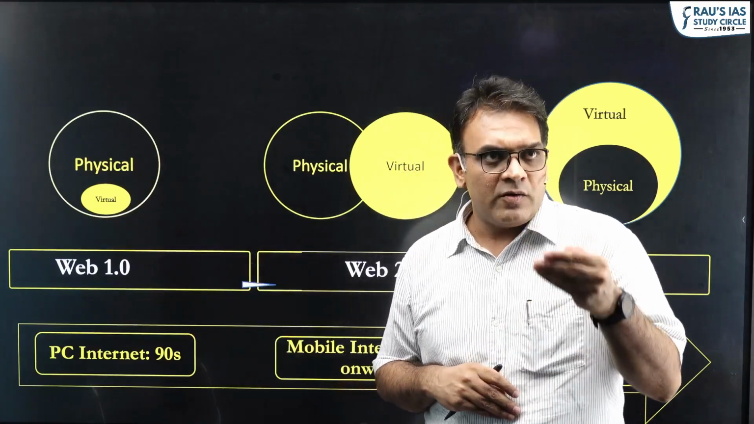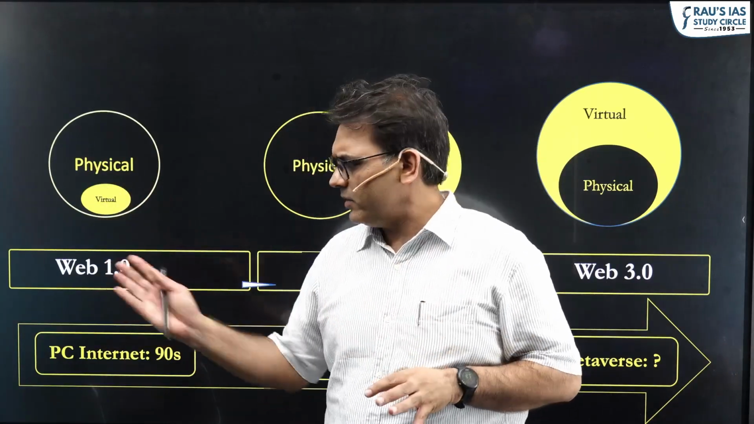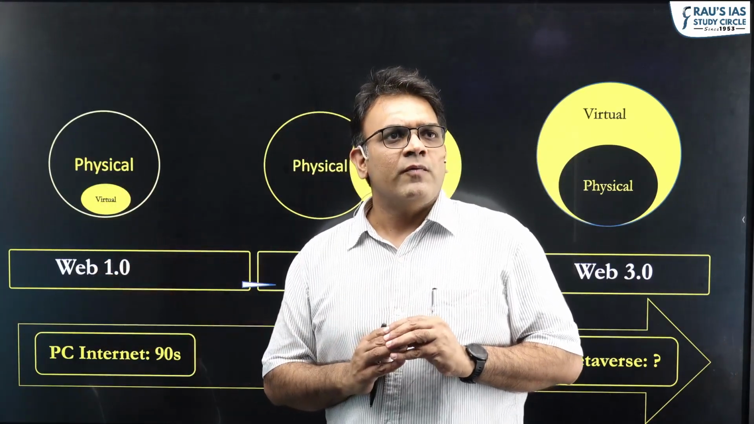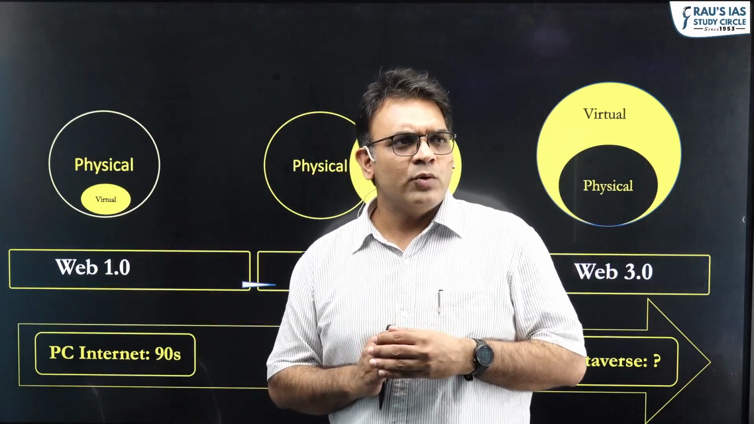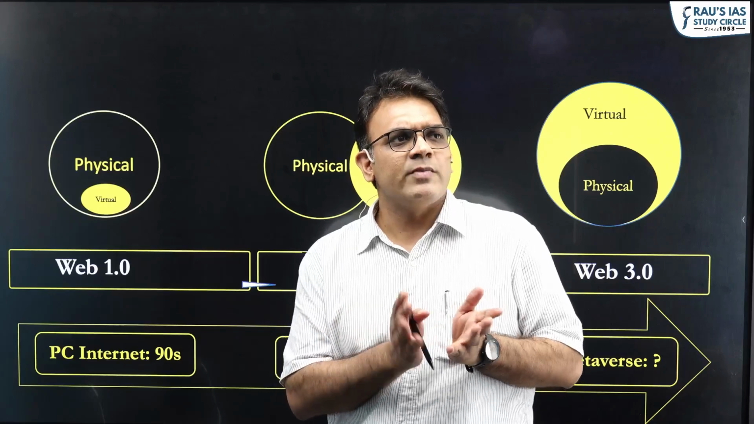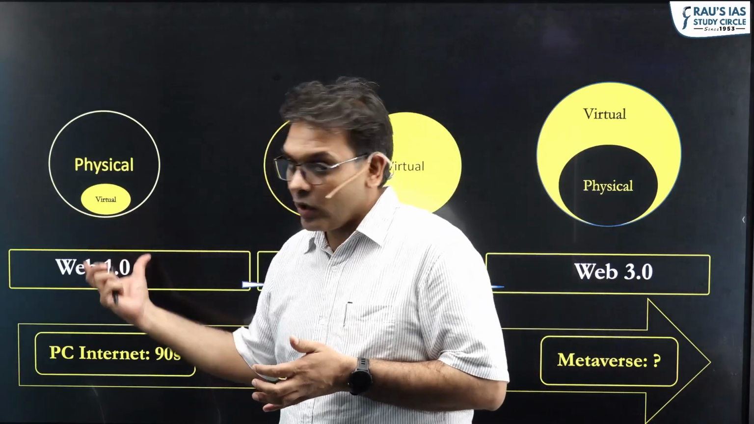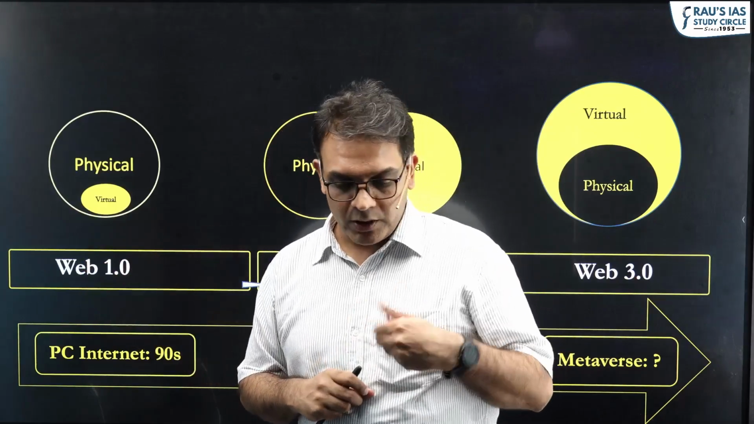In Web 1.0, primarily the internet was used for web browsing, looking for information, at the max some emails, and also maybe some chat applications. That's about it. But you were very anonymous under Web 1.0.